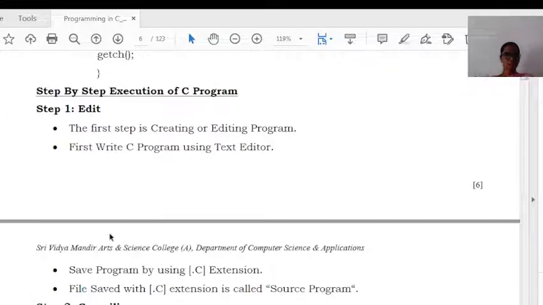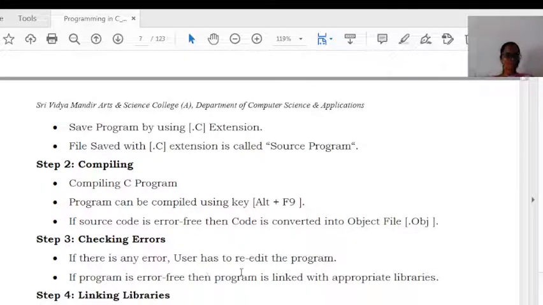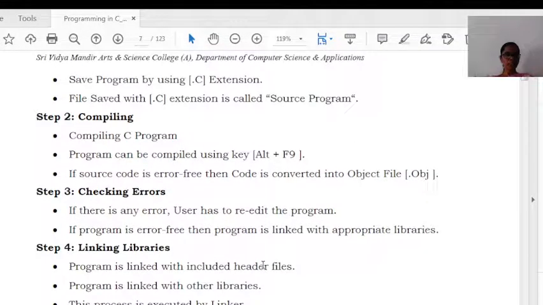Next, after creating our C program, we need to compile the C program. For compiling a C program, we have to press the key Alt plus F9. If the program has no error, it can be converted to an object file. If there is any error, it will show the error. So we need to re-edit the program and compile that program again. Once the error has been cleared, it will be linked with the header files or other libraries. This can be done by the linkers.